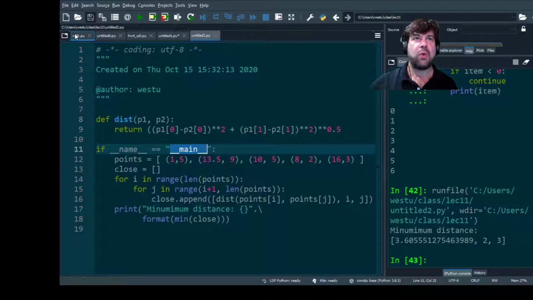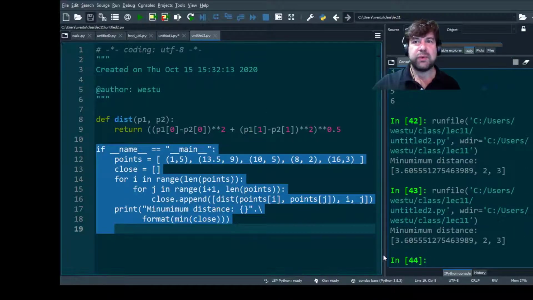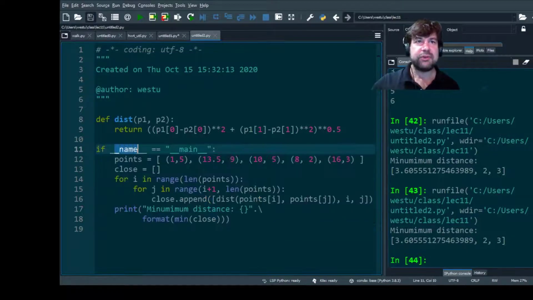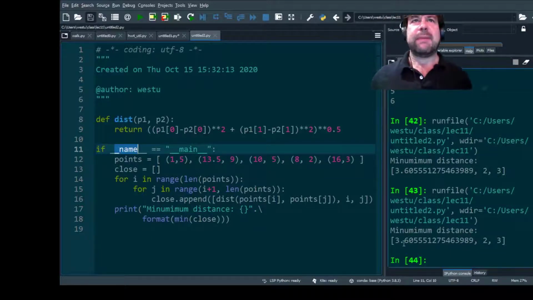So when you do an import walk, this name within the walk module gets set to walk. What this allows us to do is specify actions that happen when we directly execute the file as opposed to when we import the file. When we directly execute, name is equal to main, so everything in this file gets executed. When we import it, name is not equal to main. Name would be equal to, in this case, untitled2.